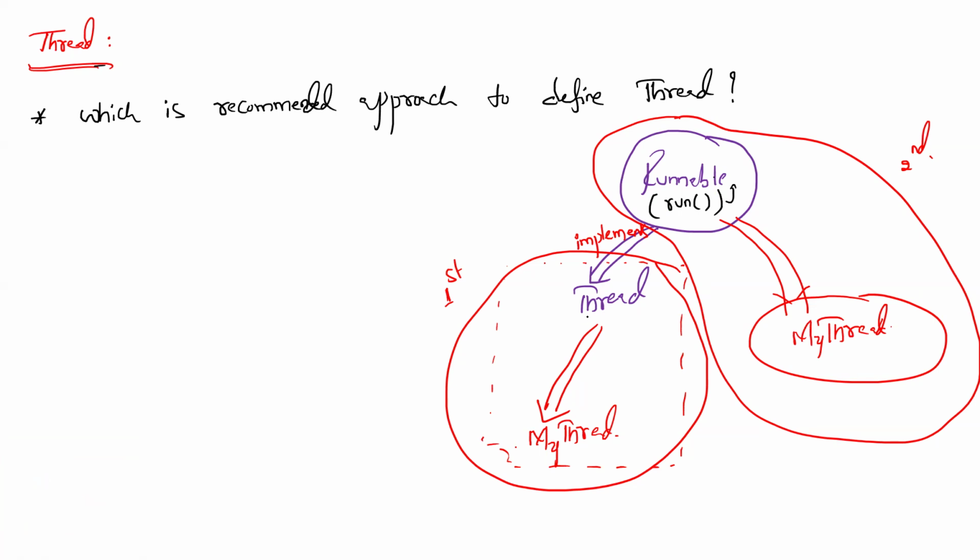Then which class is implementing that Runnable interface? Thread class. When a class implements that interface, the class has to give the body for it, correct or not? Inside this Thread class, the run method is there, public void run, but it has no implementation, nothing. It is just an empty run method.